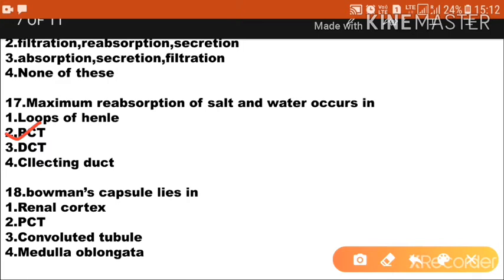Next question. Bowman's capsule lies in option 1 renal cortex, option 2 PCT, option 3 convoluted tubule, and option 4 medulla oblongata. So the Bowman's capsule lies in the renal cortex. Option 1 is the correct answer.